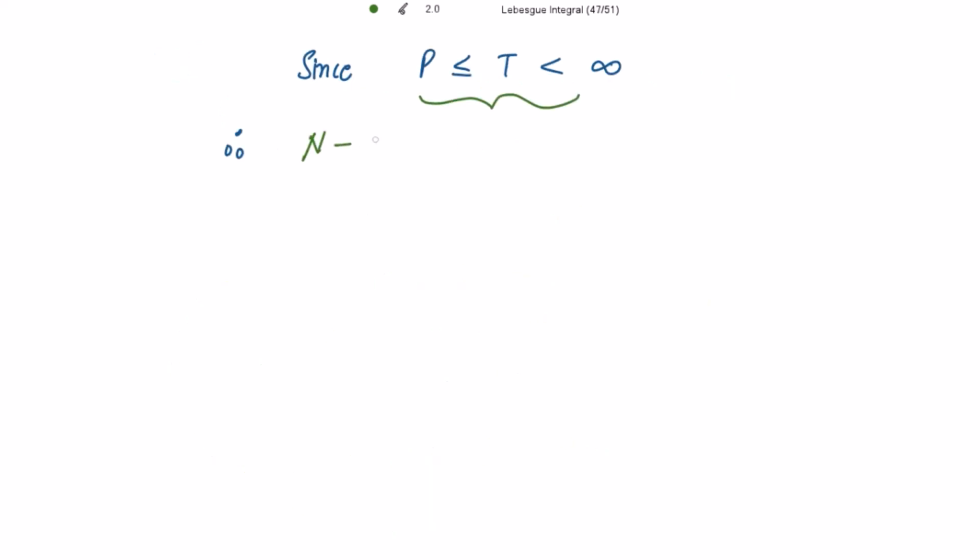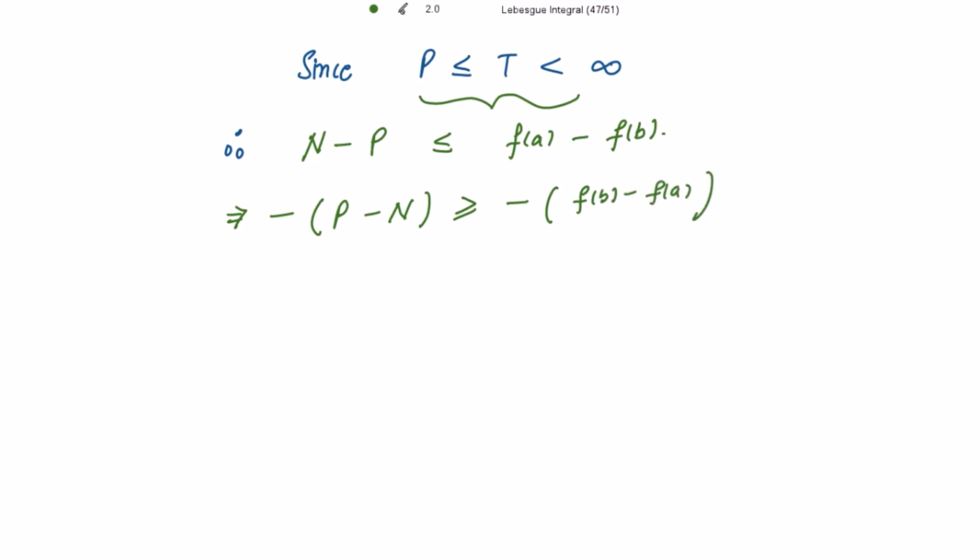So we have N minus P less than or equal to f(a) minus f(b). Or we can also write this as, if I take minus common, this is P minus N, the sign will be changed, and this is f(b) minus f(a). And cancelling the negative sign, that is P minus N greater than or equal to f(b) minus f(a). Marking this as 2.